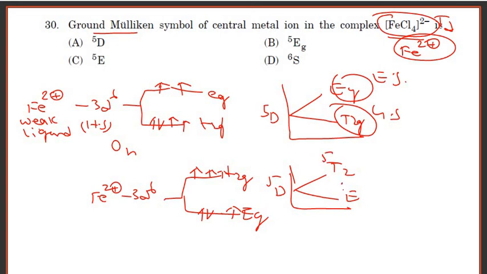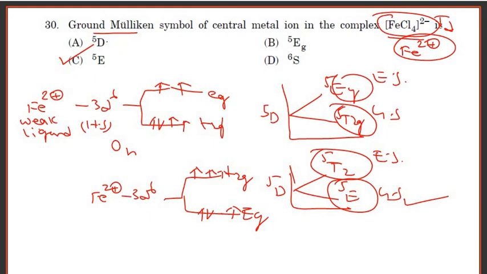Here it is e2 t2 3, with 5 unpaired electrons. E is the ground state, T2 is the excited state. They are asking for the Mulliken symbol for the ground state of the tetrahedral complex. It is E. Option C is correct.